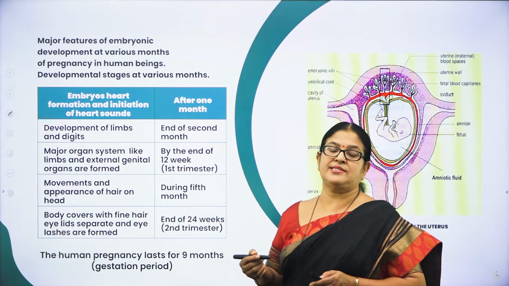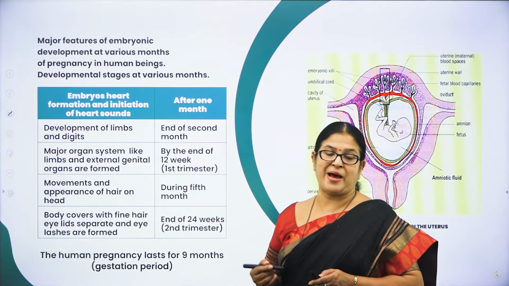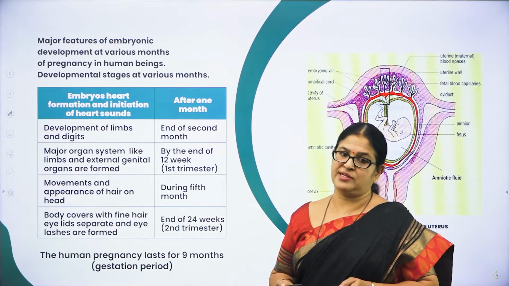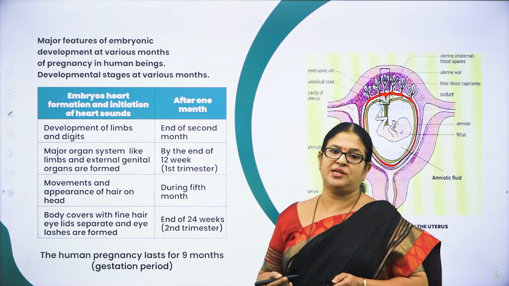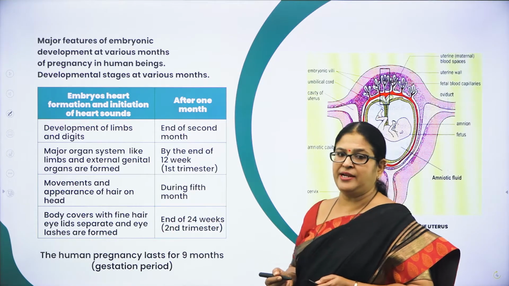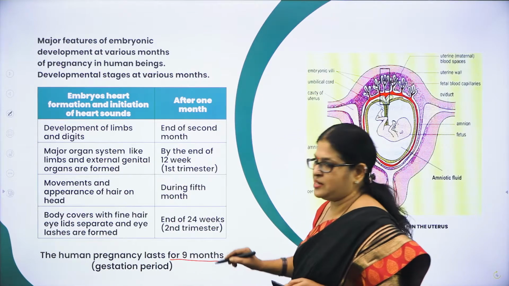And as I said, the cells of the inner cell mass are also called stem cells, which have the capacity or potency to produce almost all types of tissues and organs. That is the reason why stem cells are used in the field of medicine to cure many diseases, right? And as I said, human pregnancy lasts for how many months? It lasts for 9 months.